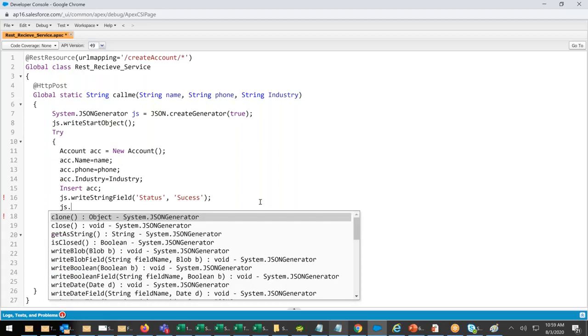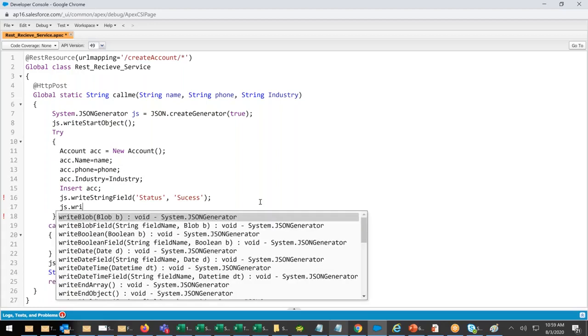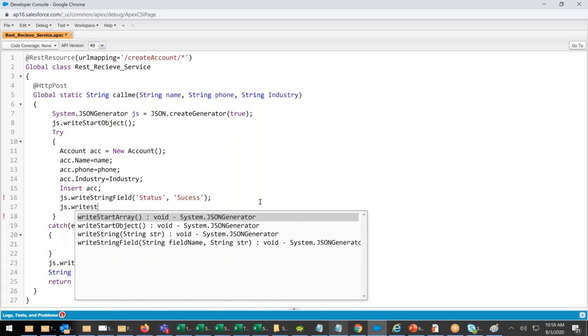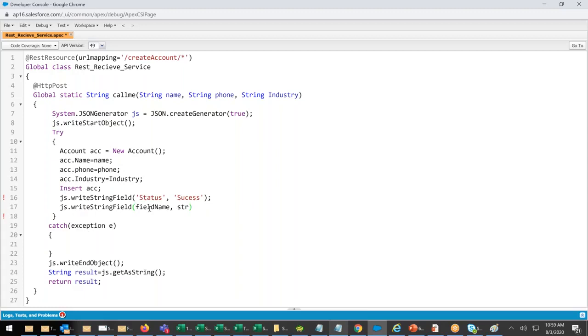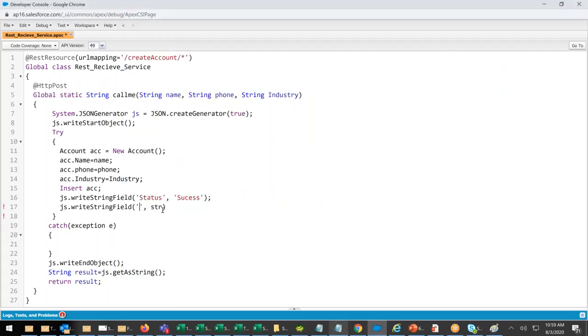JS dot write, what? Again write string field. What is the field name we decided to give? We decided to give account ID as a field output. So account ID.